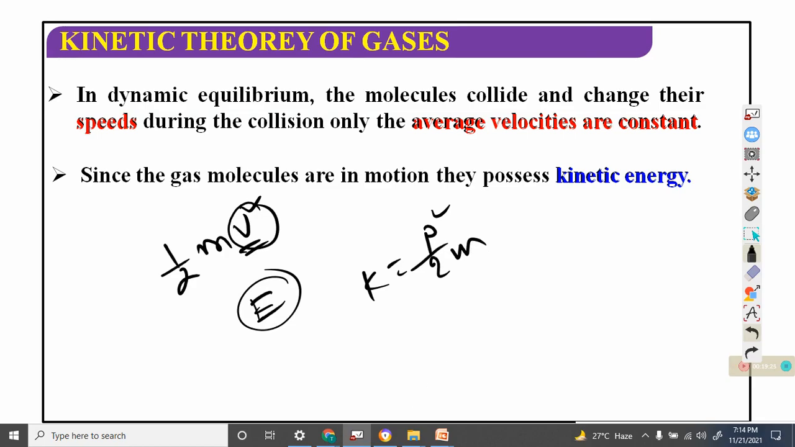If the momentum is doubled, then kinetic energy will be how many times? It will be 4 times. Okay, double means 2 square, and 2 square means 4.